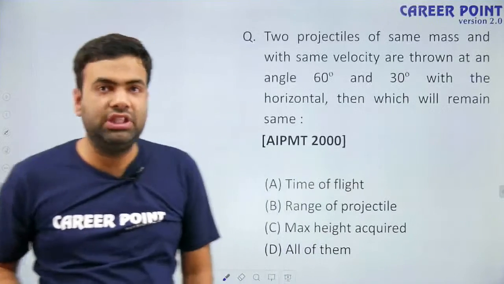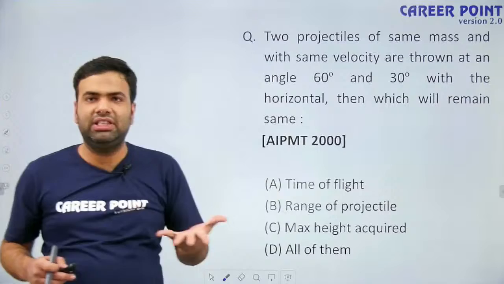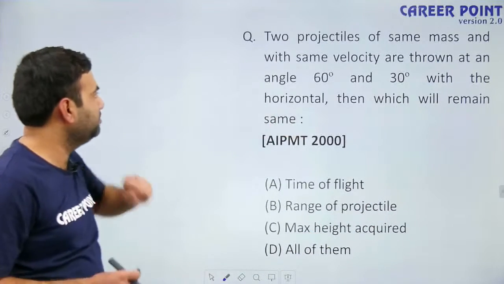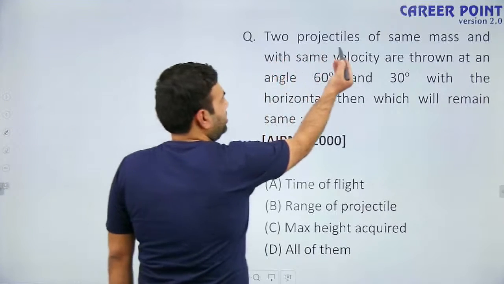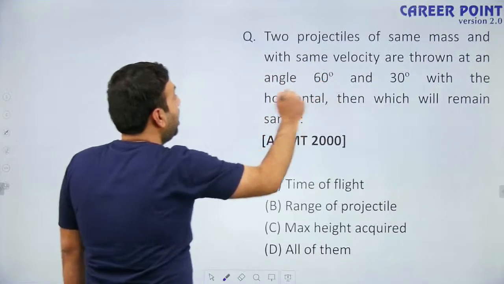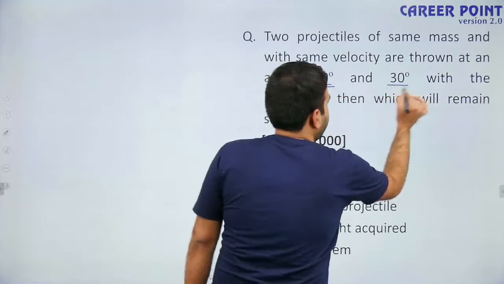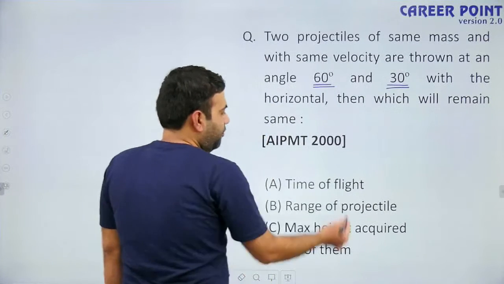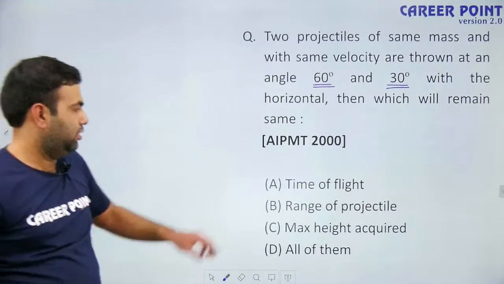Let's have a look. See this first question. This question was asked in AIPMT 2000. Previously NEET was AIPMT. Try to answer this question. Two projectiles of same mass and with same velocity are thrown at an angle of 60 degrees and 30 degrees with the horizontal. Then which of the following will remain the same for both of them?